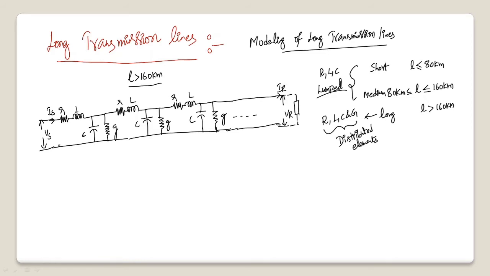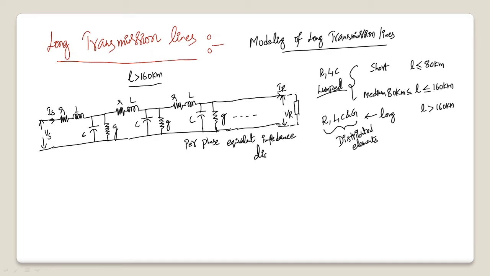The side where the load is connected, we call that particular end the receiving end. This is a per phase equivalent impedance diagram for a long transmission line.